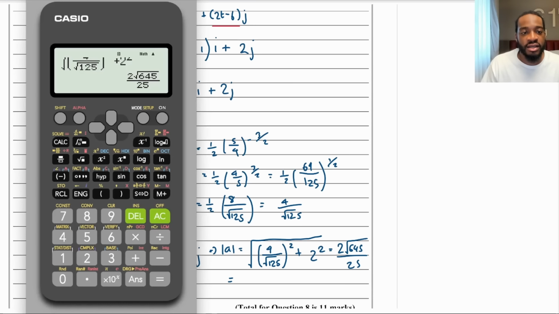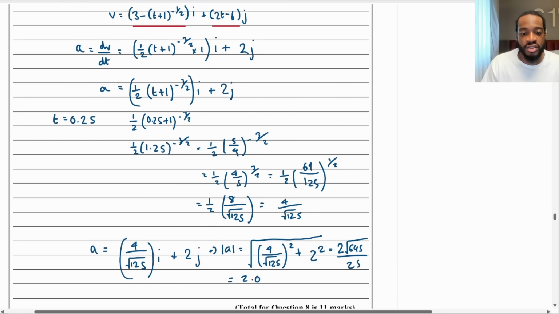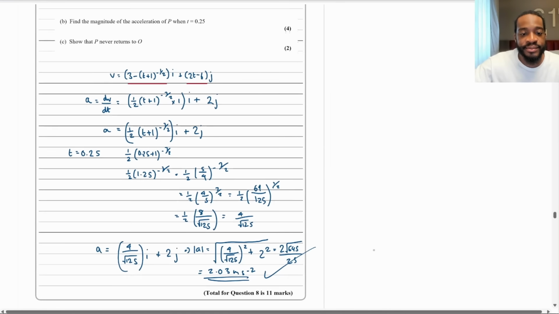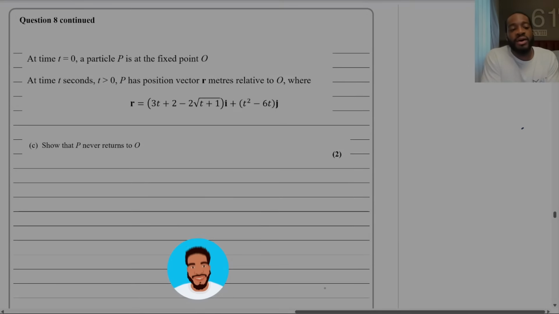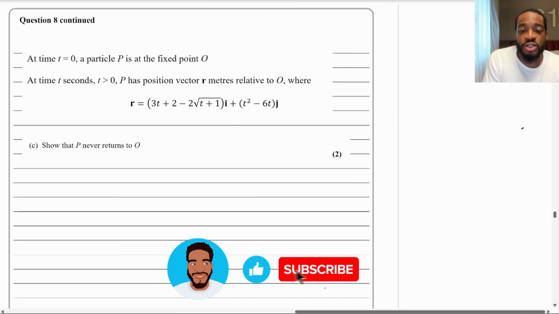Let me check again. Yes, which approximately is, to 3 significant figures, 2.03 meters per second. And that's it. Done.